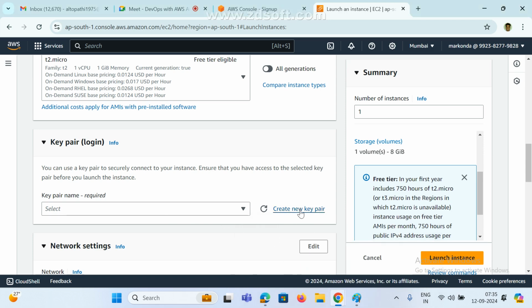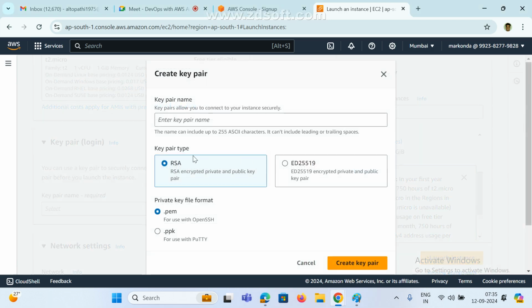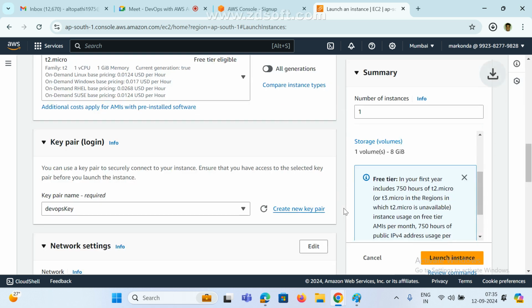Create new key pair. Click on this. These are the basic options; don't change anything for the time being. Give the name, that's it: DevOps key. There is a public key and a PPK private key, and by default it is PEM. Just leave it. Create key pair, that's it.